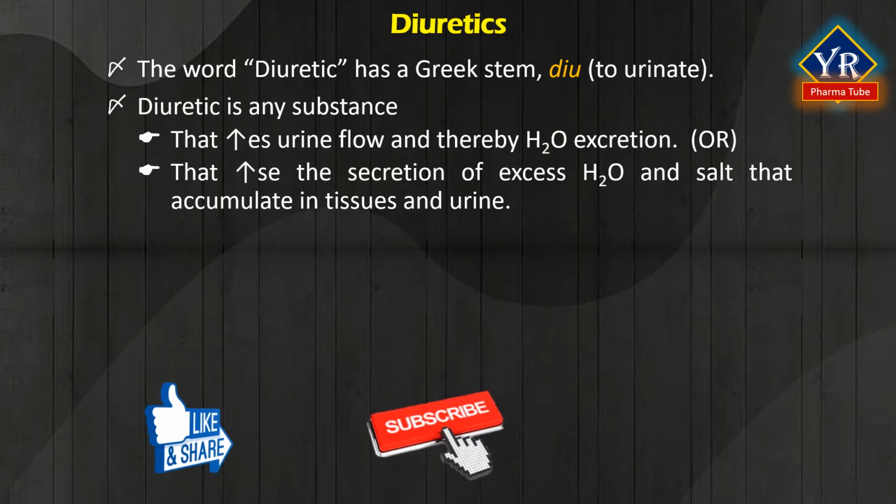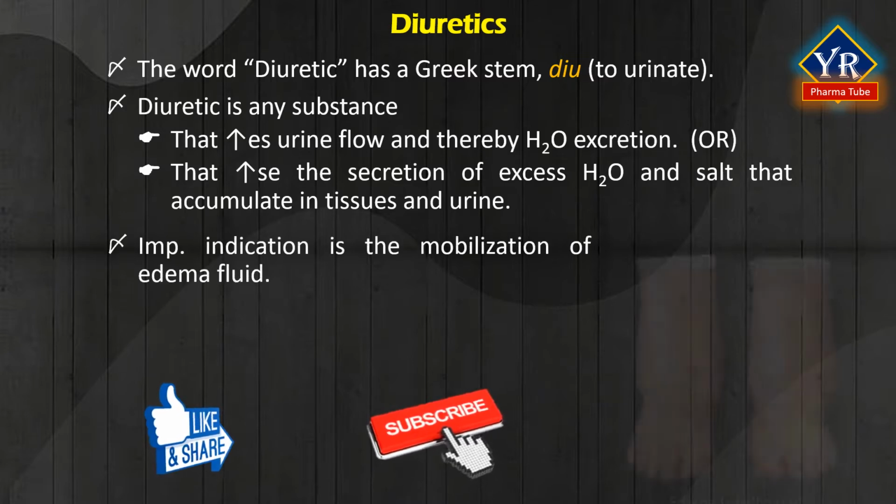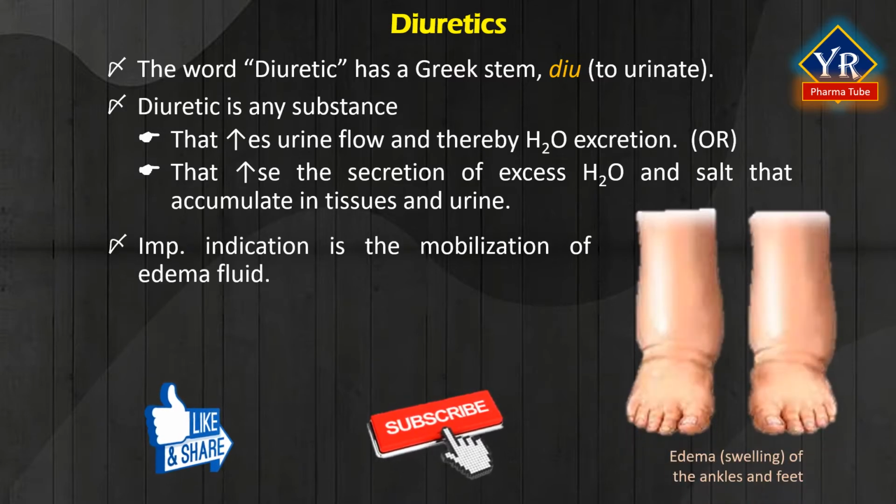the urinary system. The most important indication for diuretics is the mobilization of edema fluid. Edema is swelling that is caused by fluid trapped in your body's tissues. Edema happens most often in the feet, ankles, and legs but can affect other parts of the body such as the face, hands, and abdomen.